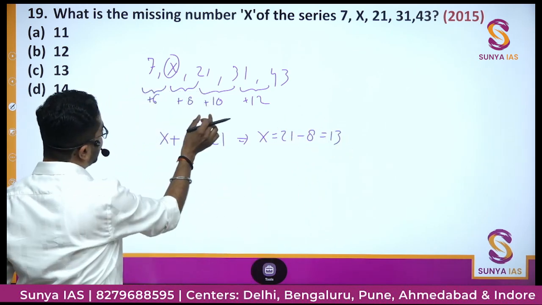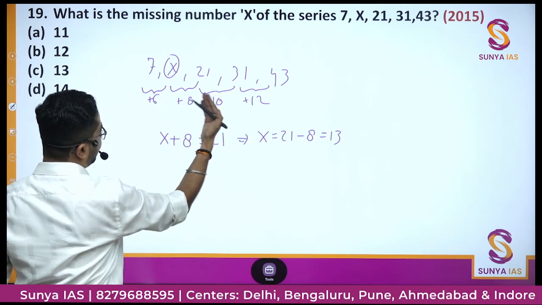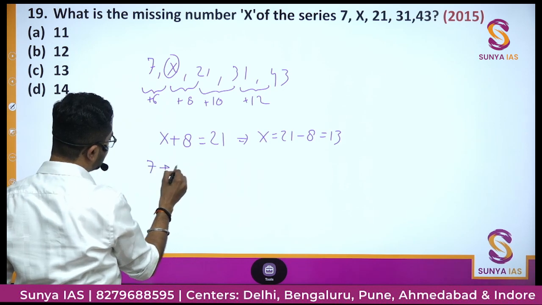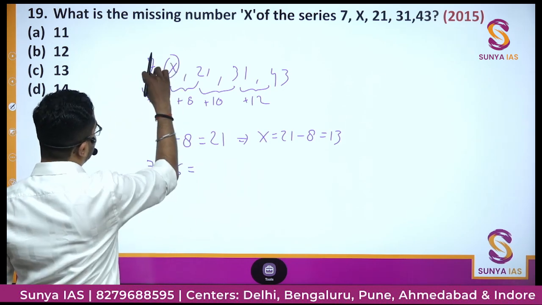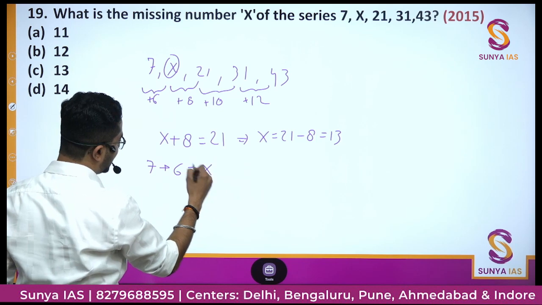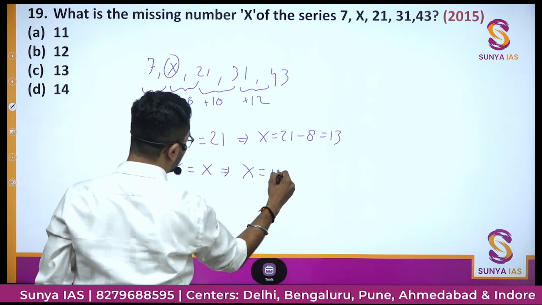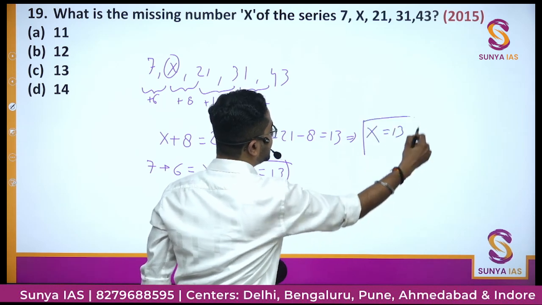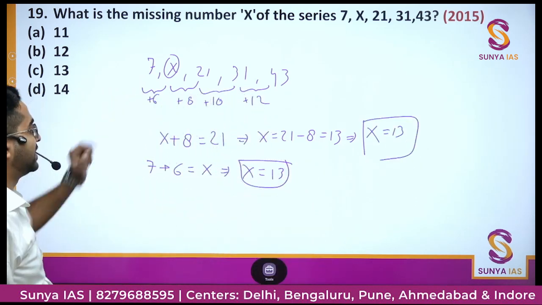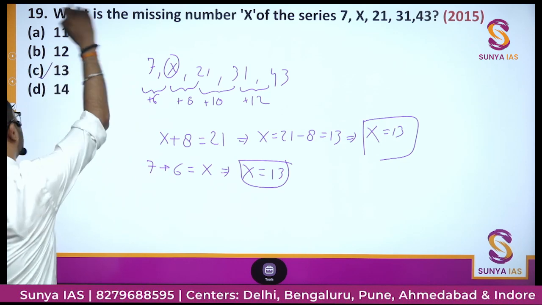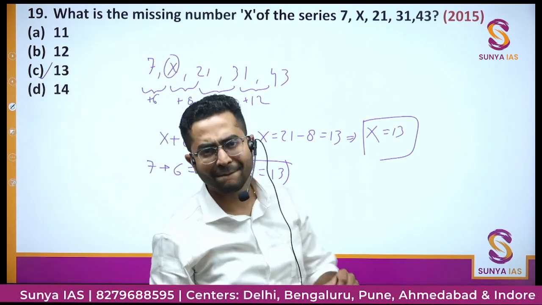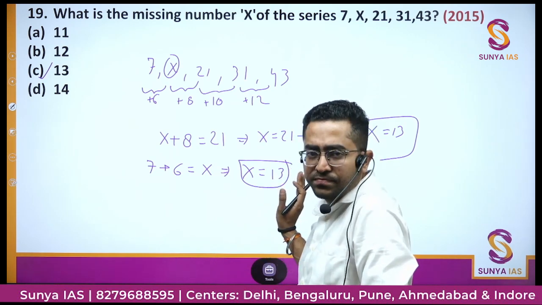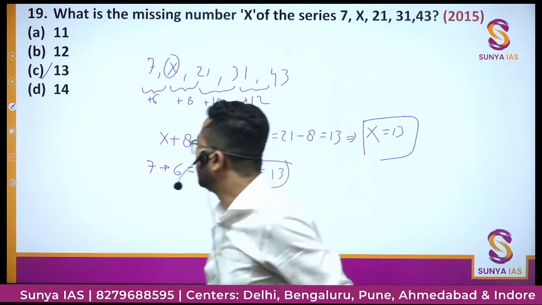But if that is the pattern, then it should be 6, 8, 10, 12, with each difference reduced by 2, so the first is 6. Then this x should be 7, and if we add 6, we should get x. Here also we get x equal to 13. That means the series we are expecting is correct. So the missing term would be x, that is 13. Nothing was difficult, very easy question. Check. We'll move on to the next question.